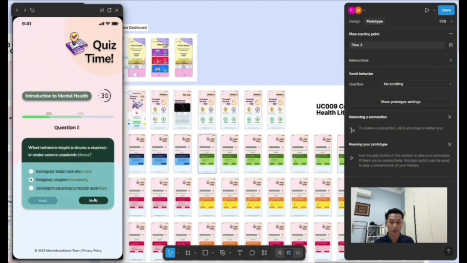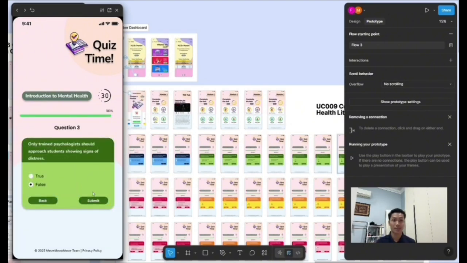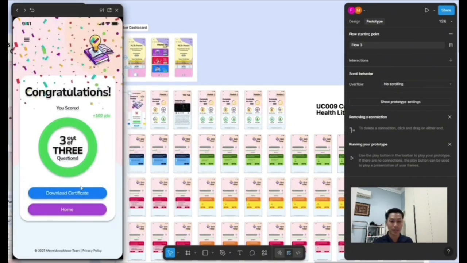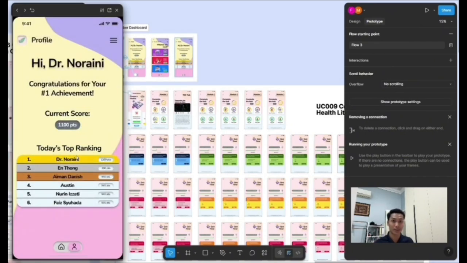If you answer everything correctly, okay, this time it is an adjustment flow where the quiz will be set. So 3 of 3, and it will be saved to the database. Okay, now the score will be updated to 1100, so an additional 100 points from 1000. So I'll complete use case 009. Let's move on to use case 010.